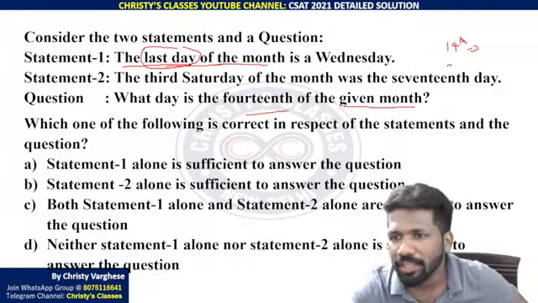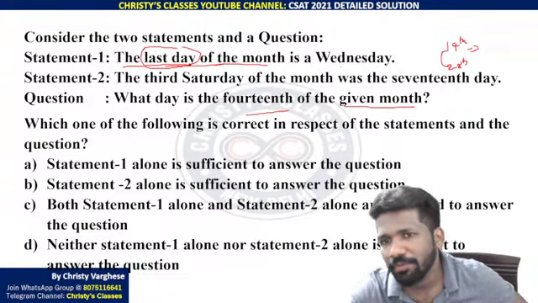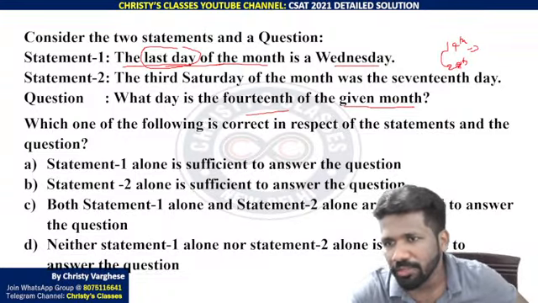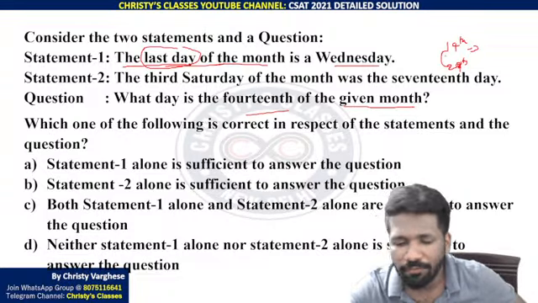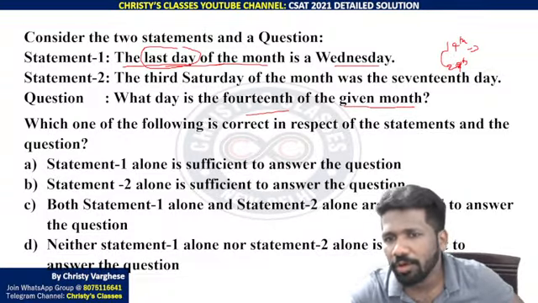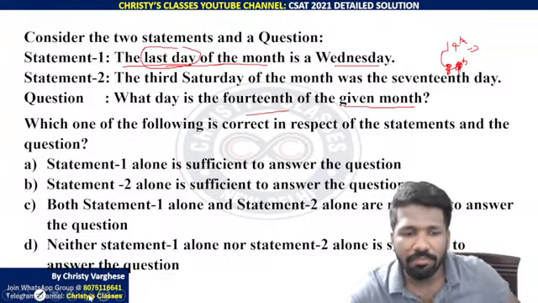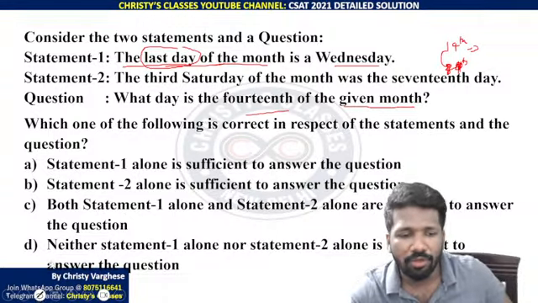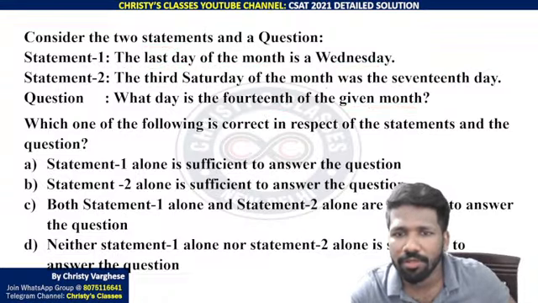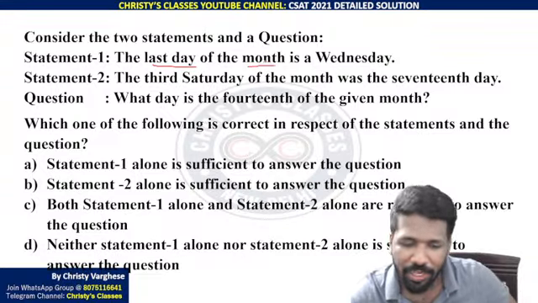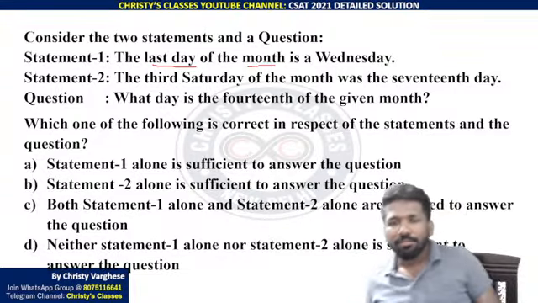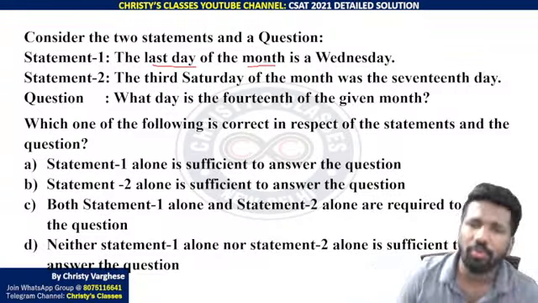If it is the 28th day, the 14th day is 14 days before, so 14 days before Wednesday is Wednesday itself. But if it is the 29th day, 15 days before is the 14th day. That is not Wednesday; one day before Wednesday will be Tuesday. If it is the 30th, it will be Monday. If it is the 31st, it will be Sunday. That means there are multiple possibilities. Knowing only the last day, we cannot say, because for that you need to know the last date, whether it is 28 or 29 or 30 or 31, because 30-day months, 31-day months, 28-day months and 29-day months are there.